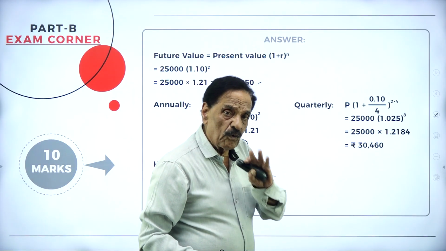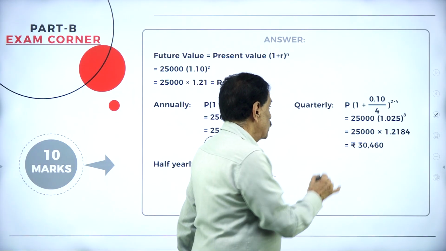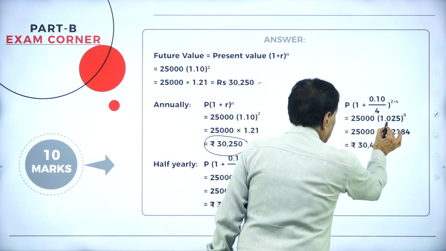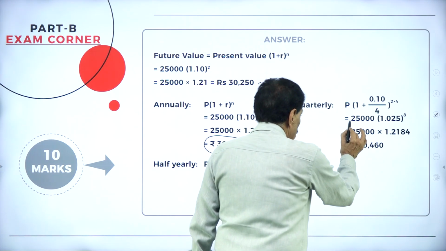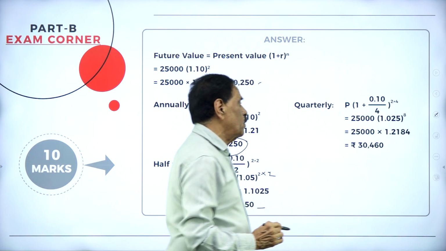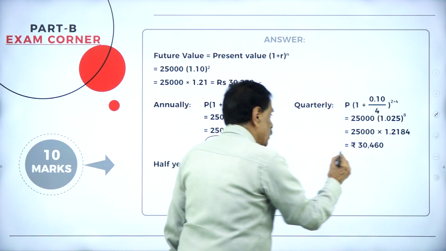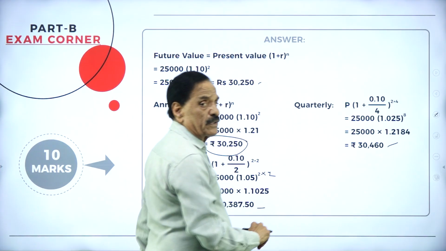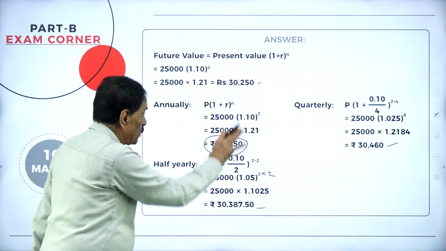Quarterly, 0.10 divided by 4, 2 years. So in 1 year 4 times, 2 years 8 times. So 25,000 into 1.025 to the power of 8, 25,000 into 1.2184, it works out 30,460. So that is the definite question they ask.